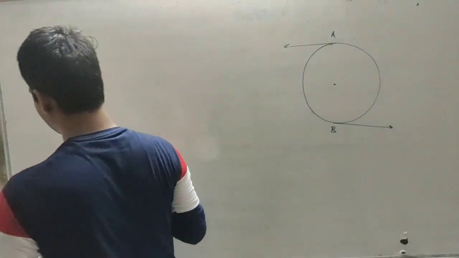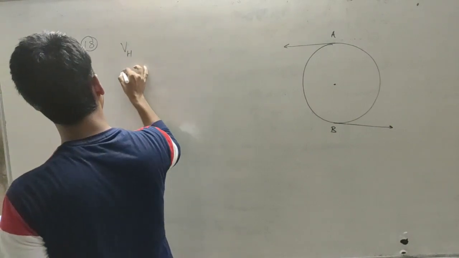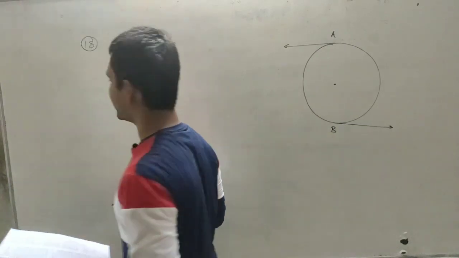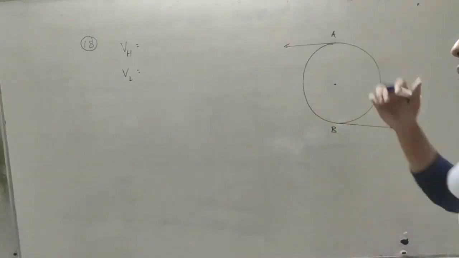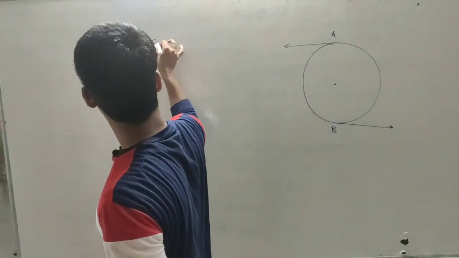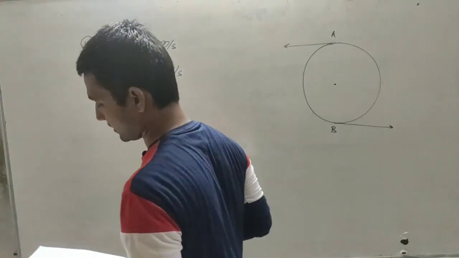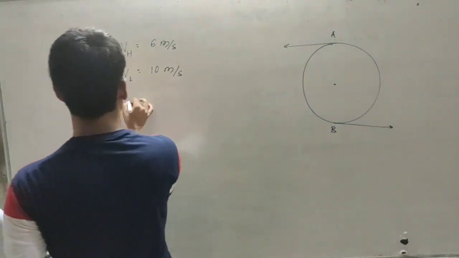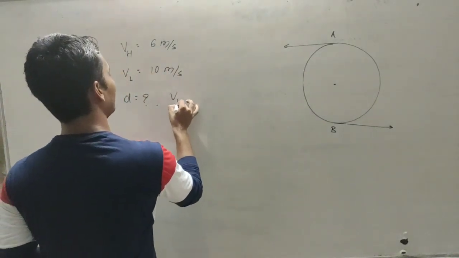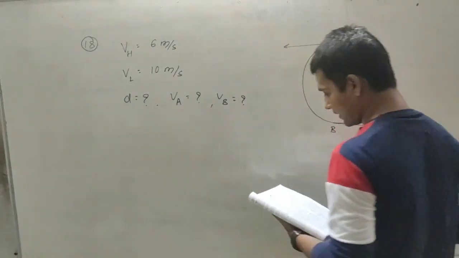They have given us the speed at the highest position, that is VH, and VL at the lowest position. In vertical circular motion, we know that at the top position the speed is minimum. So at the top position the value is 6 meter per second, and at the lowest position it is 10 meter per second. We have to find the diameter, and after that the minimum values, that will be VA and VB. So this is our problem number 18.